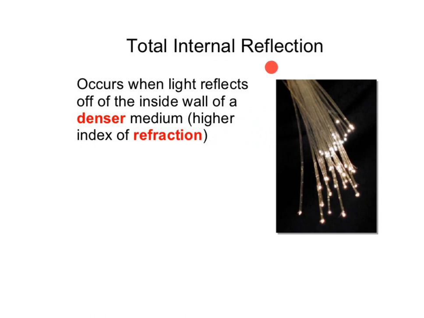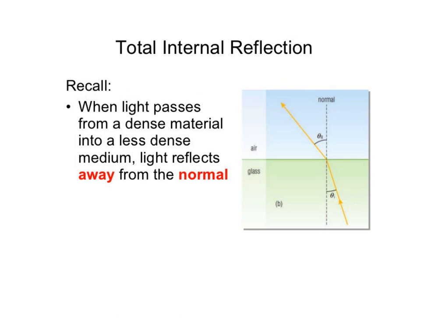Total internal reflection occurs when light reflects off the inside wall of a denser medium having a higher index of refraction. So let us understand this concept. In this diagram, this is the highly denser medium than this medium. This is the rare medium, or less dense medium.